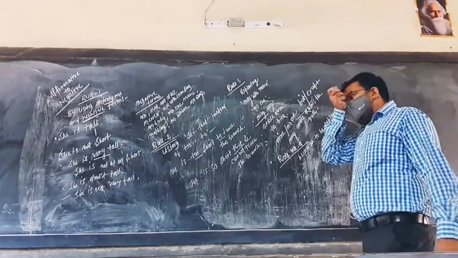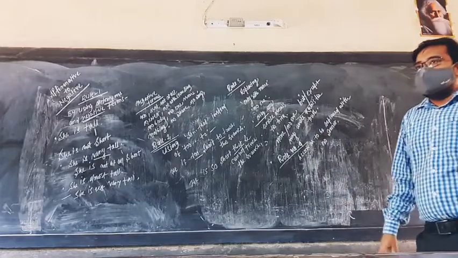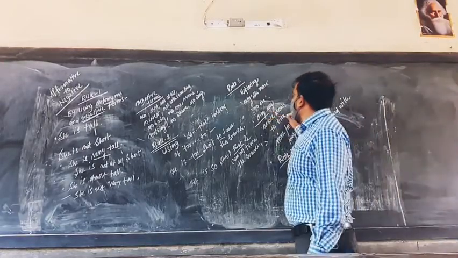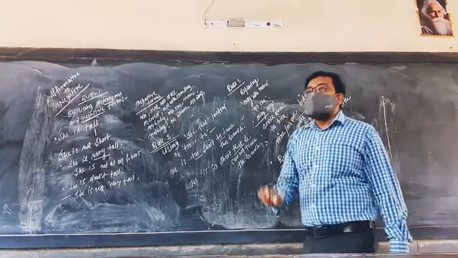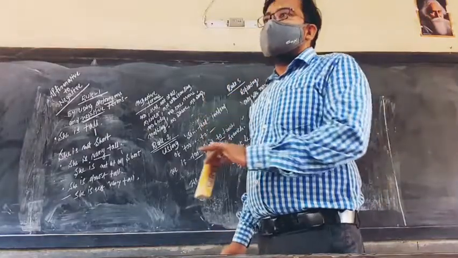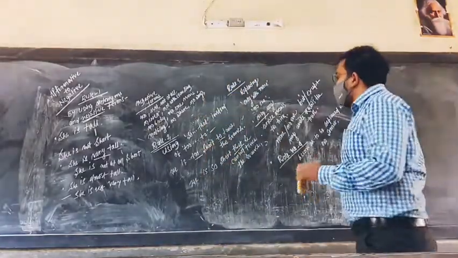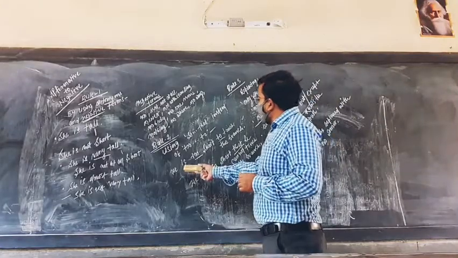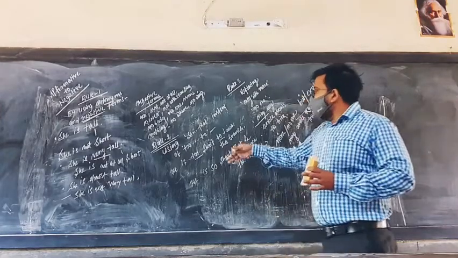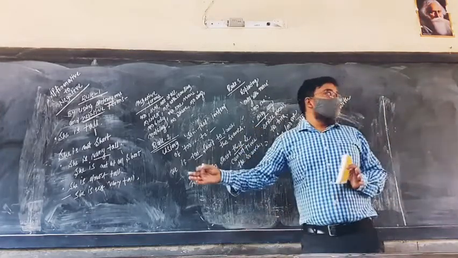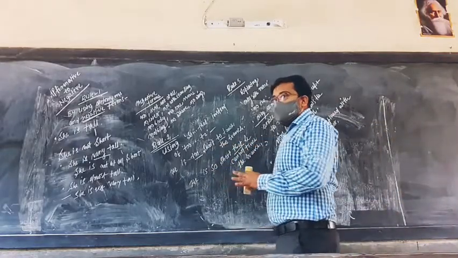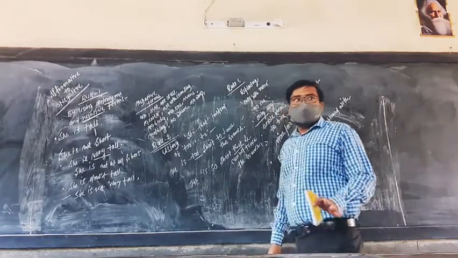Okay? Directly in the exam, the question will not come like this, that convert this one into negative. How will it come? Listen carefully. The question will be given in brackets: begin with no sooner. Got it? That means you are asked to convert that one into negative. Just like this one, it is written that he is too short to touch the branch. Now you will be asked to convert this one into a complex sentence. Or you may be asked like this, use so that instead of to. This way the question comes. Clear?